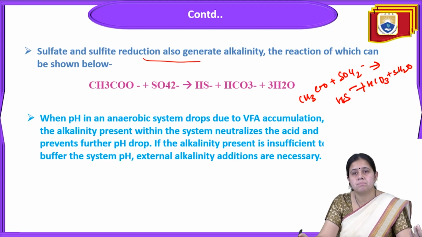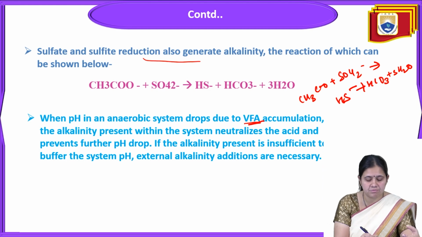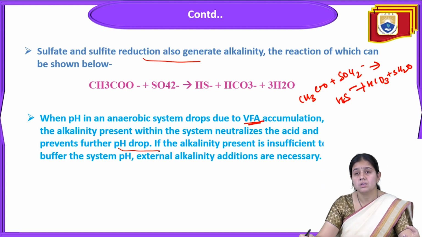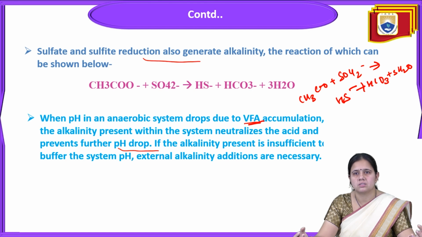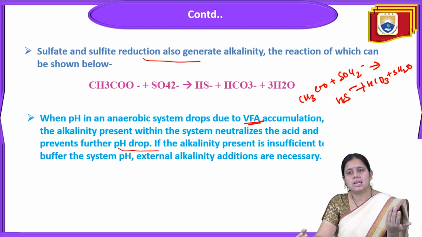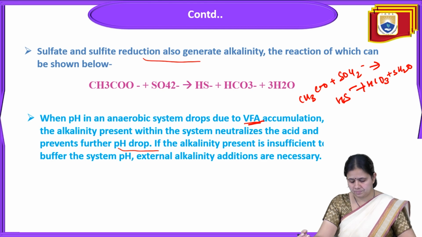So what happens when the pH in an anaerobic system drops due to volatile fatty acid accumulation? The alkalinity present within the system neutralizes the acid and prevents further pH drops. If the alkalinity present is insufficient to buffer the system pH, external alkalinity additions are necessary. So what happens if the alkalinity that is present is insufficient to buffer the system pH? External alkalinity is to be added to maintain this ratio of the sulfate and sulfite reduction which generate alkalinity.